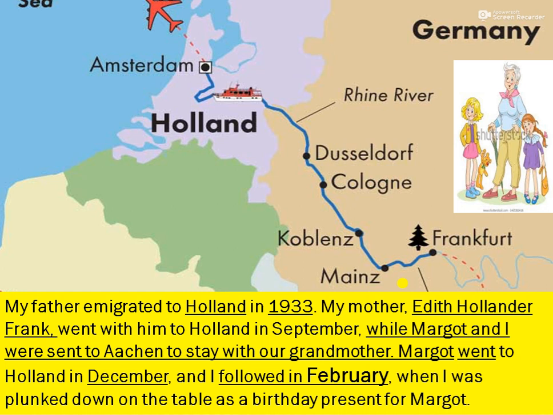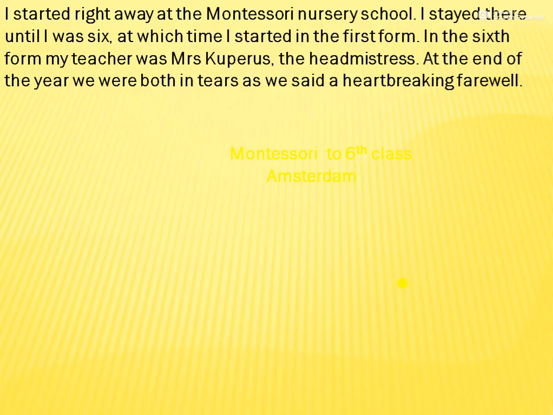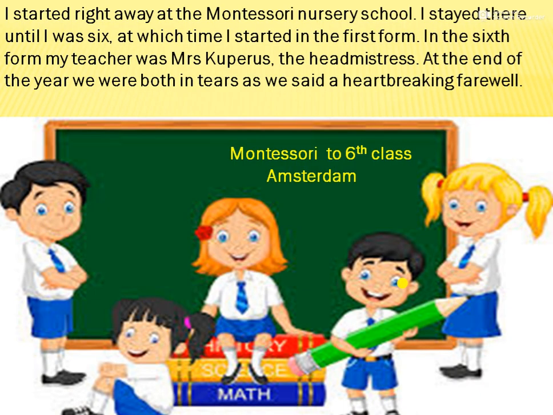So when father and mother went, Margot and Anne stayed with her grandmother in Aachen, and then they followed to Holland. First Margot went in December, and Anne went thereafter and landed in front of them as a birthday gift for Margot in February. And then she said, I started Montessori school in Amsterdam, that is in Netherlands, and I stayed there. I was 6 when I started in the first form, that means first standard, and till the 6th class she was in Amsterdam studying.